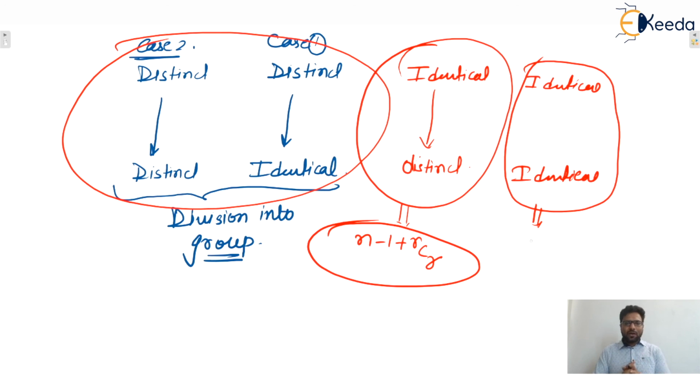So two we covered in division into groups. The next one we will cover with one more formula, and we'll see later how this formula comes. The last one is identical to identical, which we need to do manually, as there is no formula for that. In the coming lectures we'll see the remaining parts, and one or two lectures after that we start identical to identical. Okay guys, that's all about division into groups.